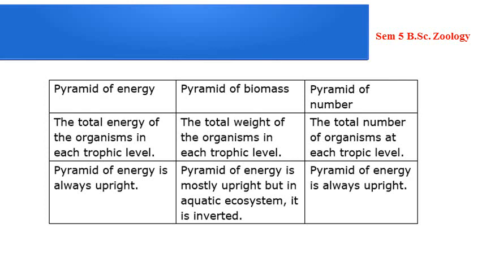Biomass is with respect to the total dry weight, and pyramid of number depicts the relationship between the organisms in a food chain with respect to the total number of organisms. It is seen that pyramid of number and pyramid of biomass can be both upright and inverted, while pyramid of energy is always upright.